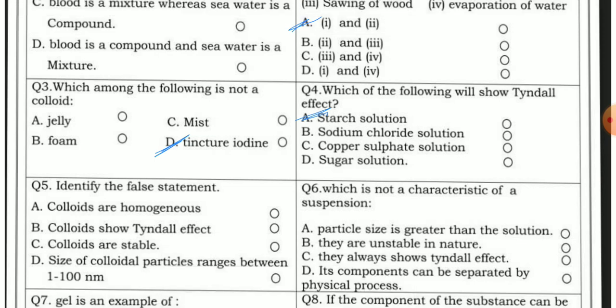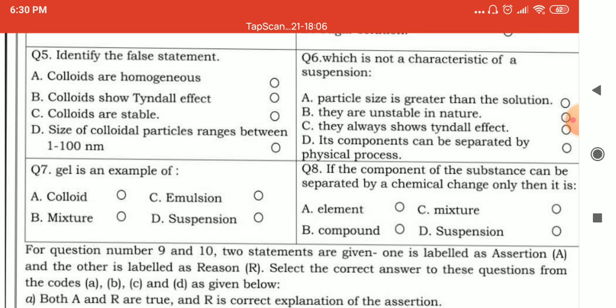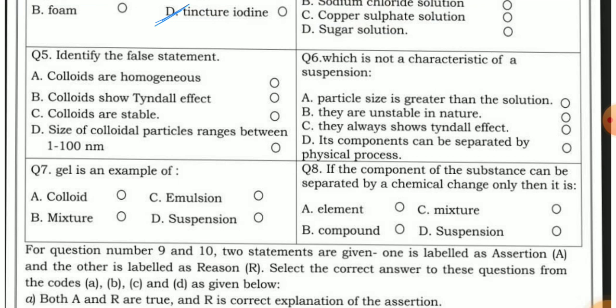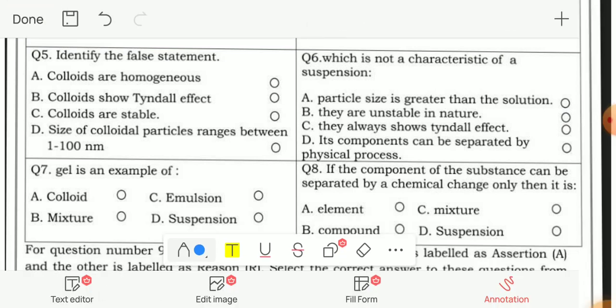Question number 5. Identify the false statement. A. Colloids are homogeneous. B. Colloids show the Tyndall effect. C. Colloids are stable. And D. Size of the colloidal particles ranges between 1 to 100 nanometers. So, which is not correct is A. Colloids are homogeneous, this is wrong. Colloids appear homogeneous but actually they are heterogeneous. So the correct answer will be A.